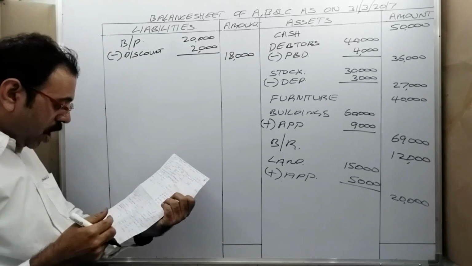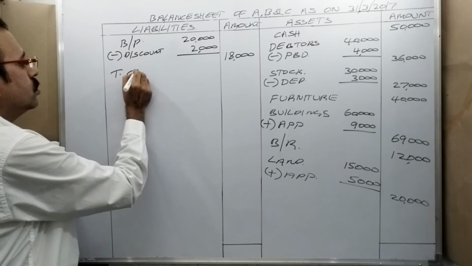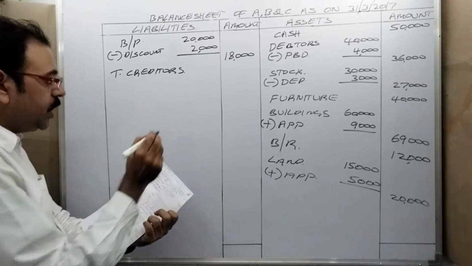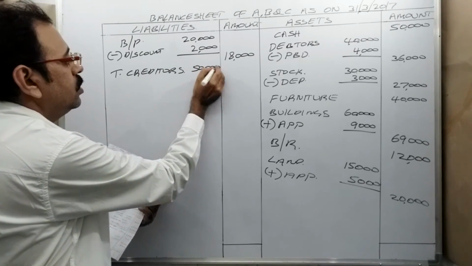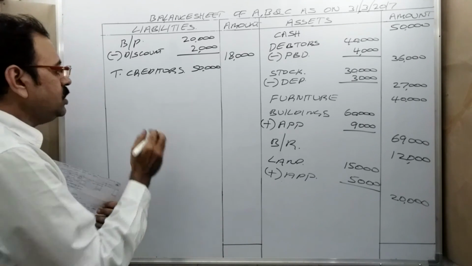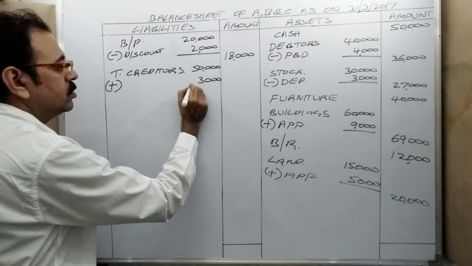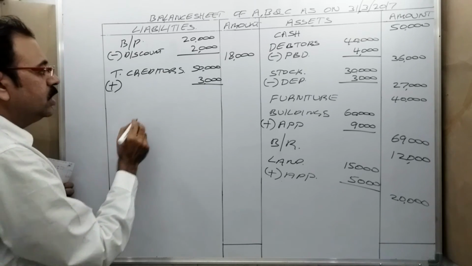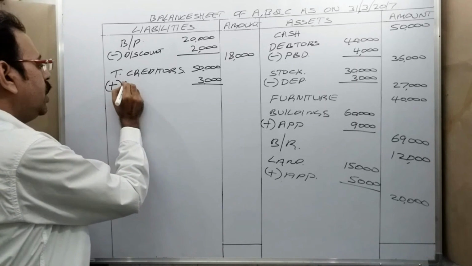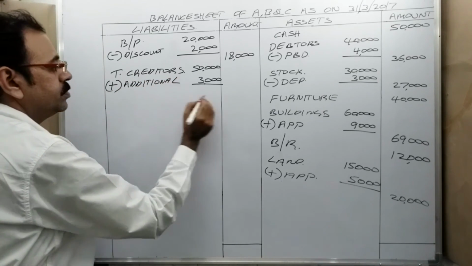Then trade creditors. Yes, there is an adjustment. Creditors value in inner column 50,000, and the adjustment is 3,000 more we have to pay. Means plus 3,000. Then what to write for this? This 3,000 is what? Additional creditors, no? Write down that word: plus additional.